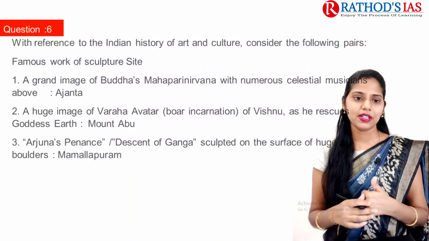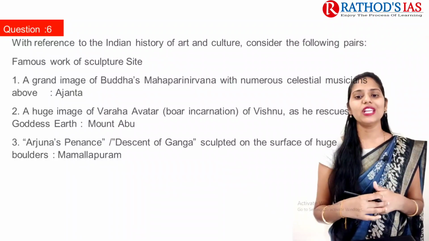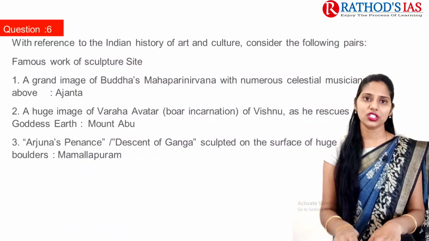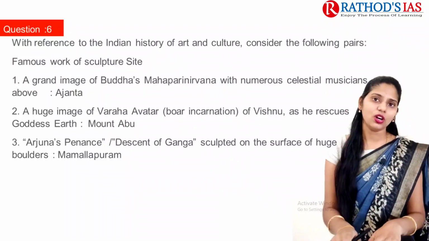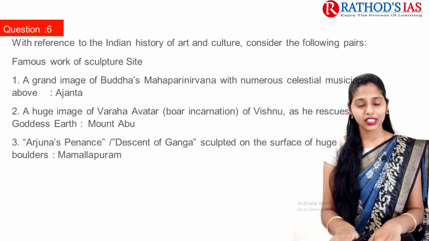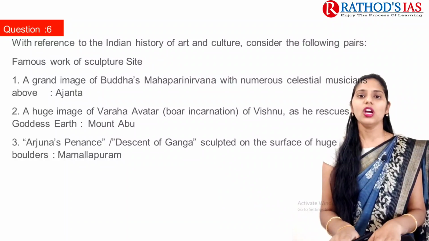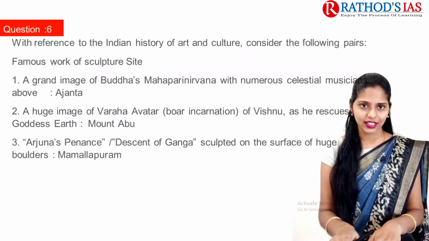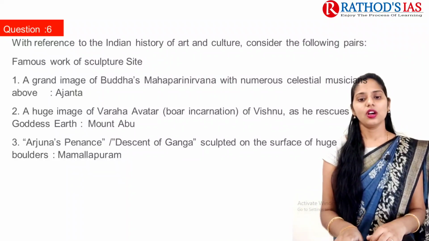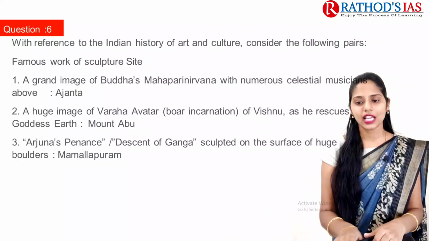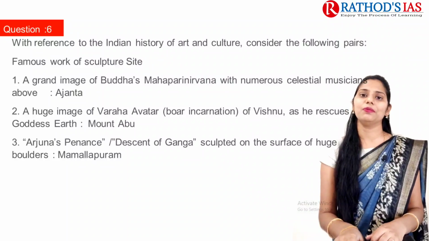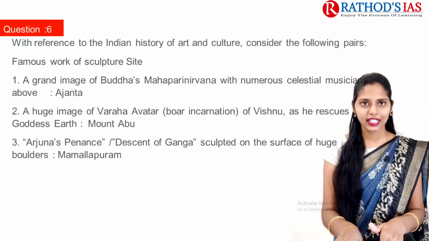So the first statement here is, the grand image of Buddha's Mahaparinirvana with numerous celestial musicians is present in Ajanta or not. The second one is, a huge image of Varaha avatar, that is the boar incarnation of Vishnu, as he rescues goddess Earth, which is located in Mount Abu. The next one is Arjuna's penance or descent of Ganga, sculpted on the surface of huge boulders in Mallapuram or Mahabalipuram. So here you have to identify the correct pairs.